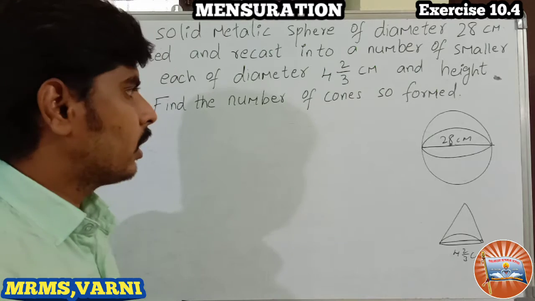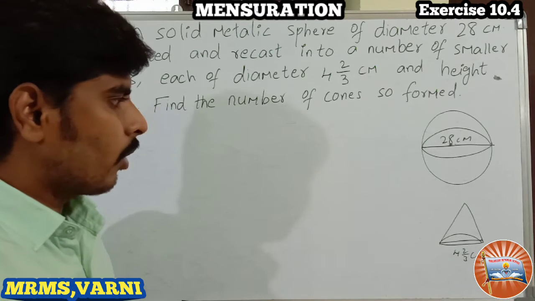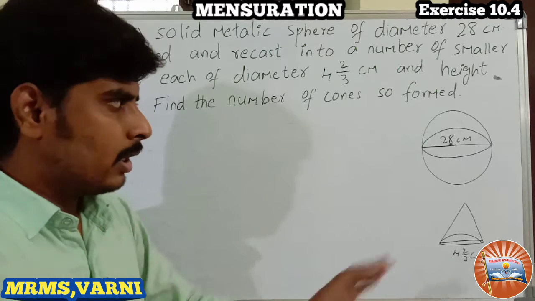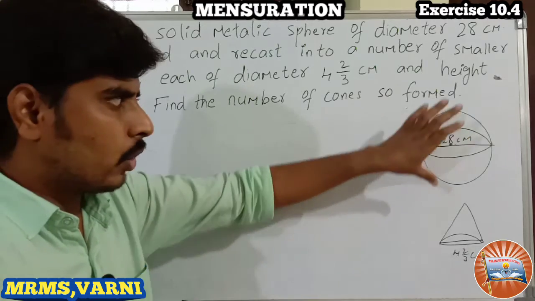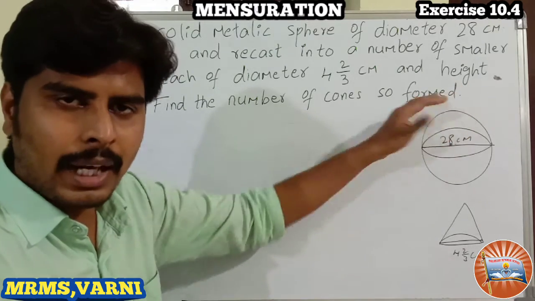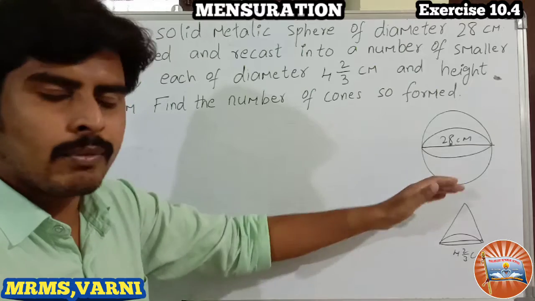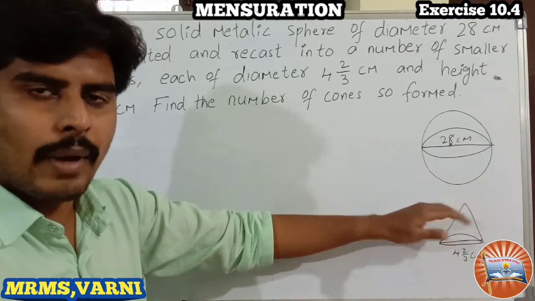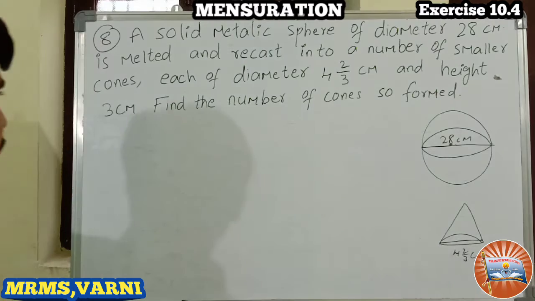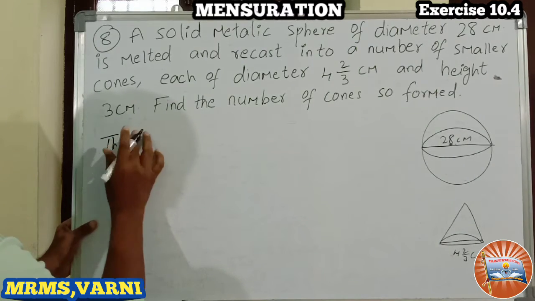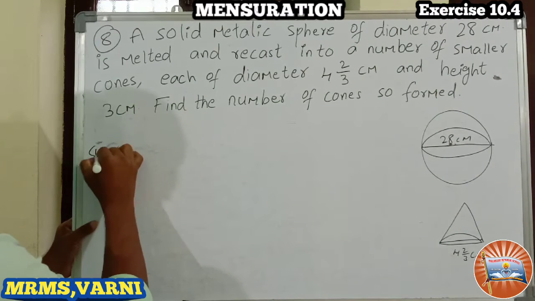Suppose, what is the volume of the sphere that we have to find actually. Here the volume of the sphere as well as the volume of the number of cones so formed are the same, both are equal, isn't it? I'm writing here. So this is the solution.